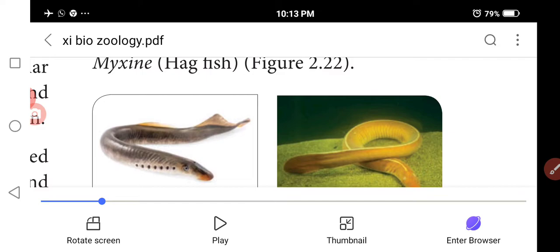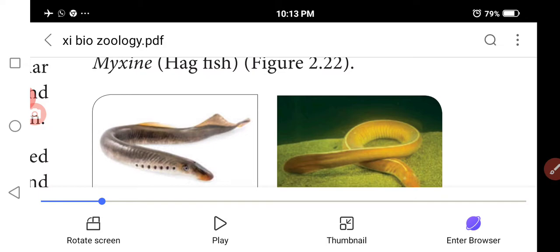Agnatha means jawless fish. What are the characters here? Poikilothermic means some animals whose internal temperature varies considerably. Poikilotherms have to survive and adapt to environmental stress. So the mouth is circular but without jaws.